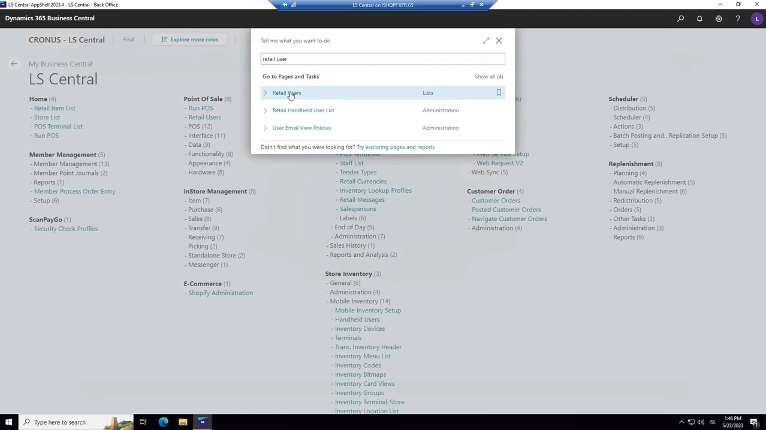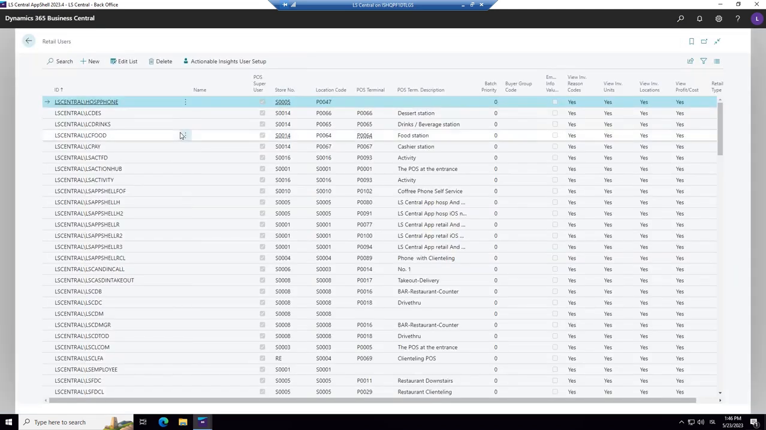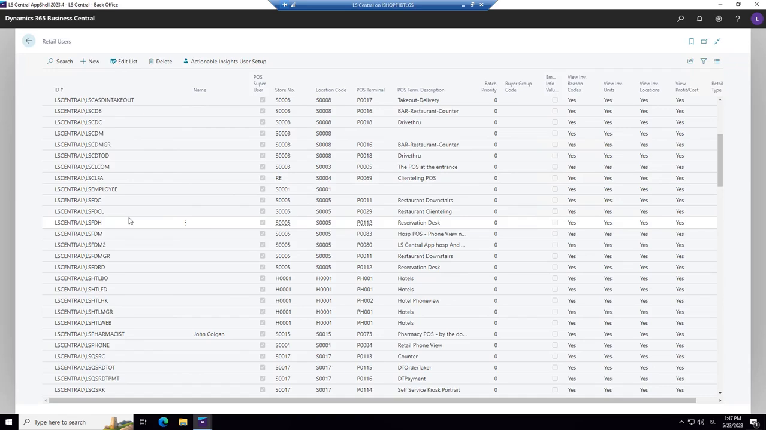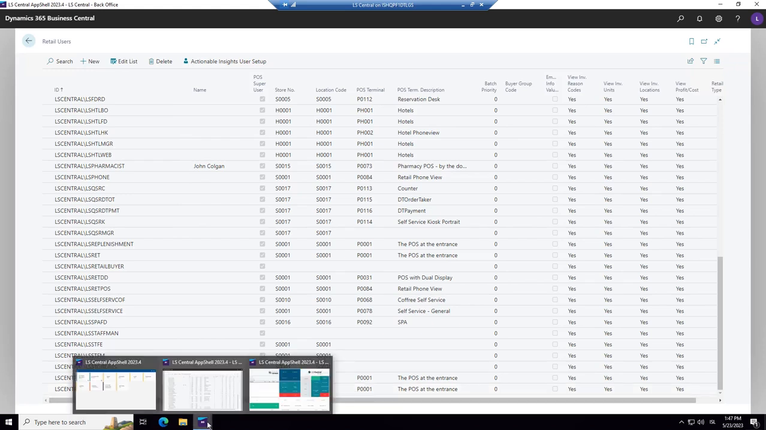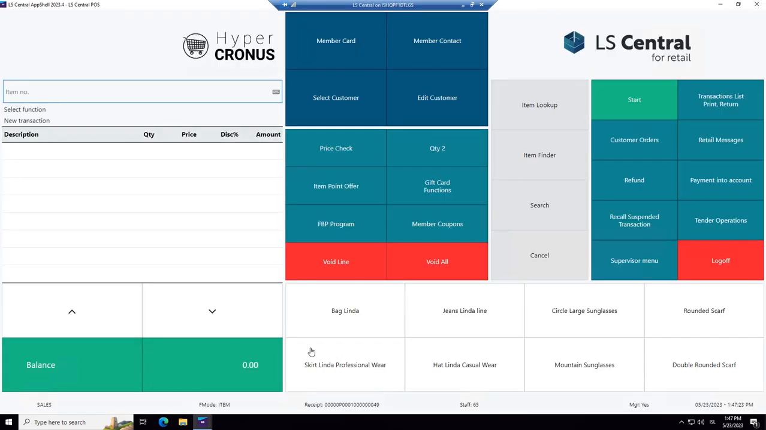So let's open it. This VM has been prepared with a lot of different options, a lot of different buttons. That explains we have so many lines here. But at the bottom, we will find this super guy. This super guy, he's opening store number 1, a terminal number P0001. So who is the guy that is opening this POS here? Is it super or is it somebody else?